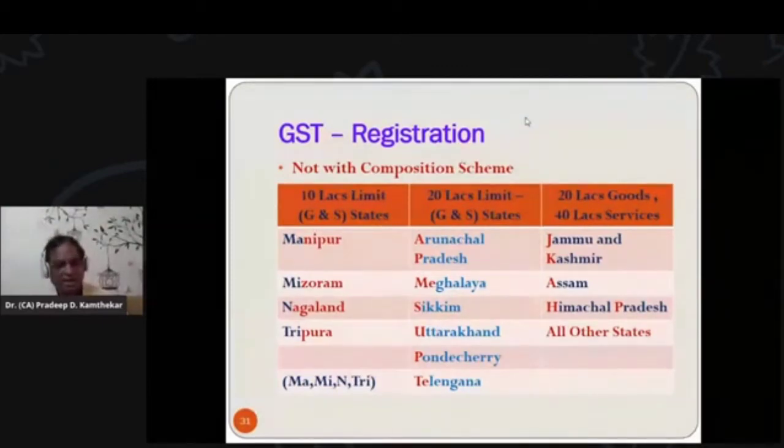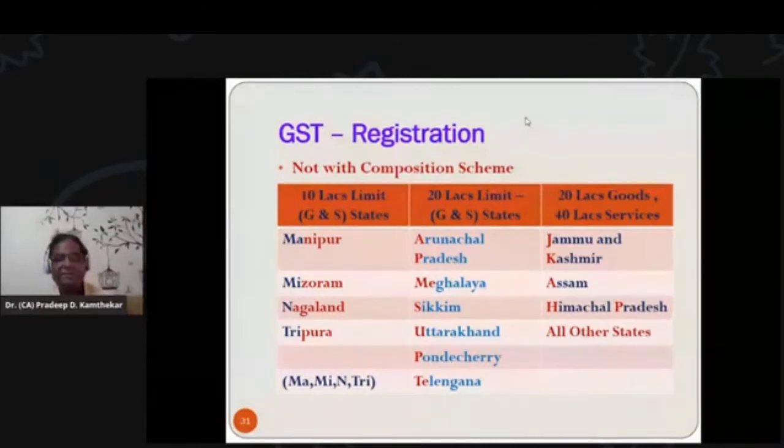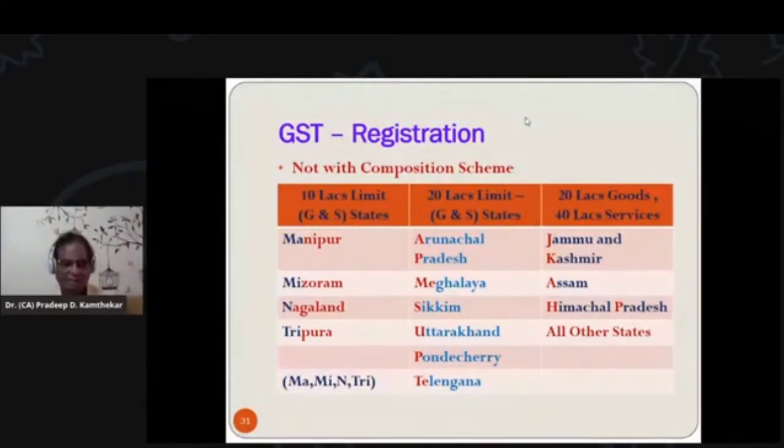See, even if the turnover is well within the limit, one can go for normal registration if one wants to have input tax credit. That means from special category states, if the turnover is less than 75 lakhs, but I want to avail input tax credit, I can still go for the normal registration scheme that is given by this slide.